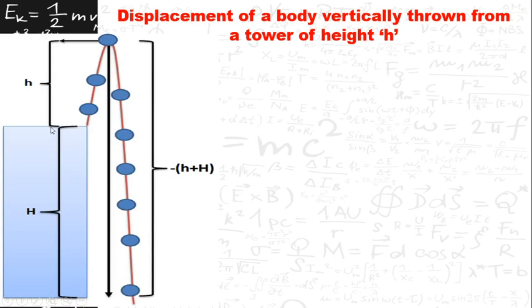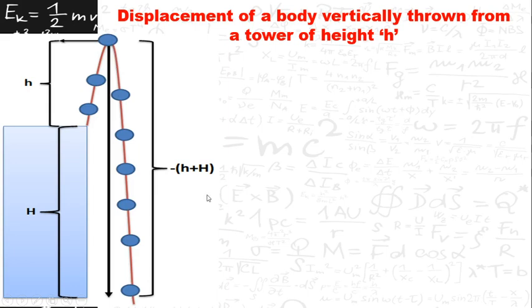Let us consider there is a tower of height capital H here. A person standing on this tower throws an object vertically upwards like this. So the body travels to a height small h, then when its velocity becomes 0, the body falls from here to the ground.